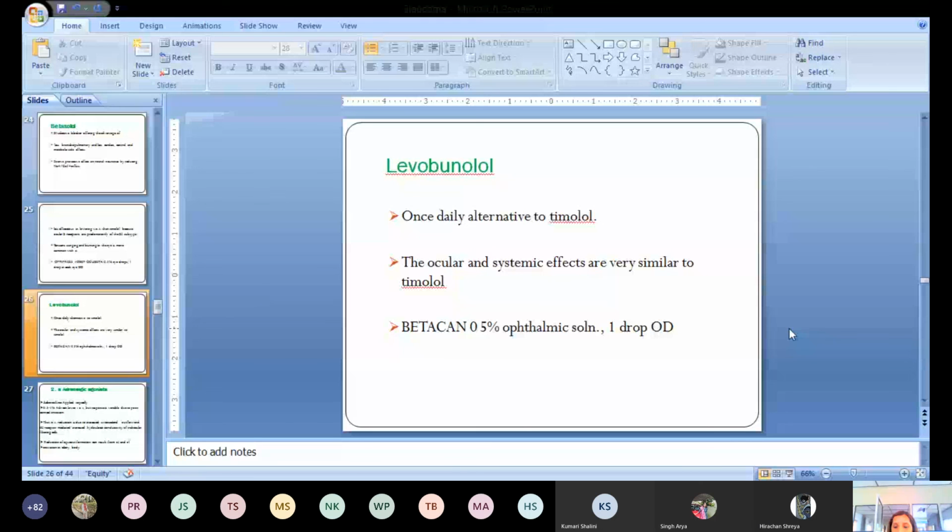We have the next class tomorrow also for this glaucoma. Same class, so I will continue the remaining portion in the next class. If you have any doubt, we can discuss. We have 15 minutes time. Any doubt till now? No, ma'am. Ma'am, can you repeat this